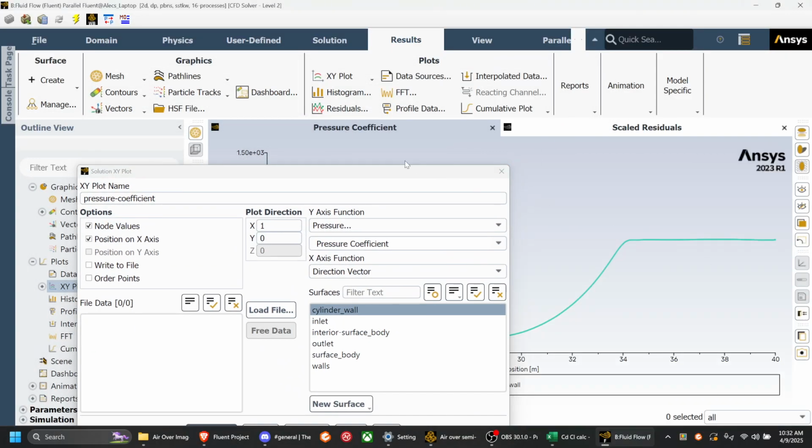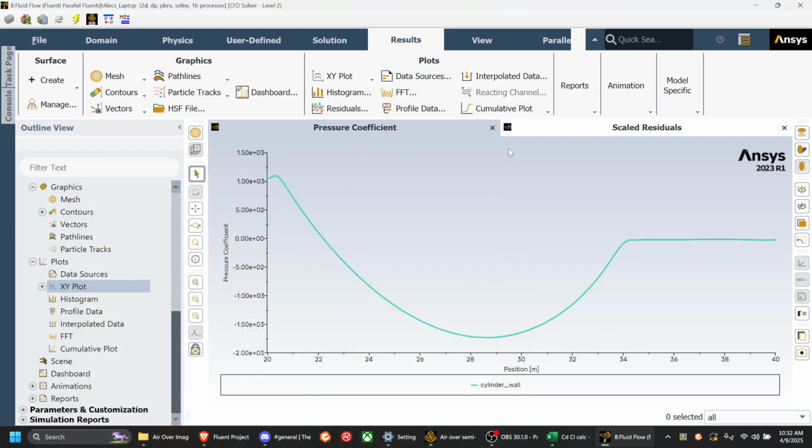And get this, which is to be expected, right? Starts very high at the point, this is the stagnation point right here, then goes down and goes back to being normal at the end of the cylinder, to zero in fact.